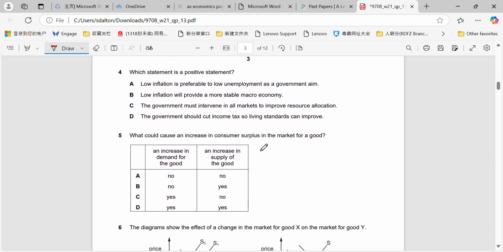Question 5. What would cause an increase in consumer surplus in the market for a good? So remember, consumer surplus is the area above the equilibrium price to the top of the demand curve. So in this example here, I'll actually bring this up a little bit just to show it to make it easier. So this area in here would be our current consumer surplus.